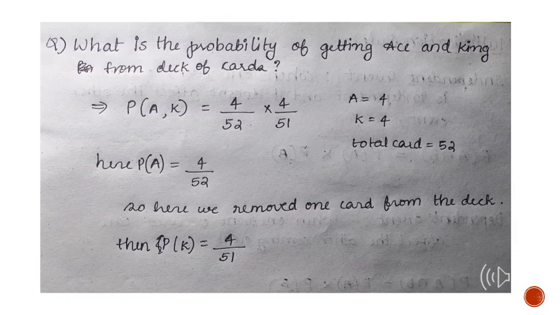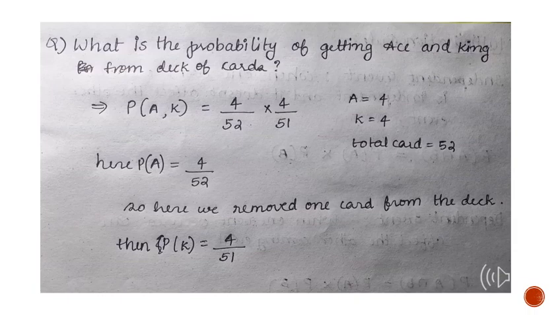here it is a dependent event. Why, I will tell you. Because from a deck of cards we have taken one card first, so the total number of cards is 52, and from the 52 cards we have taken one card. We can assume it as A. The next time we are taking the card from the total number 51, because before we have taken one card from the deck of 52.